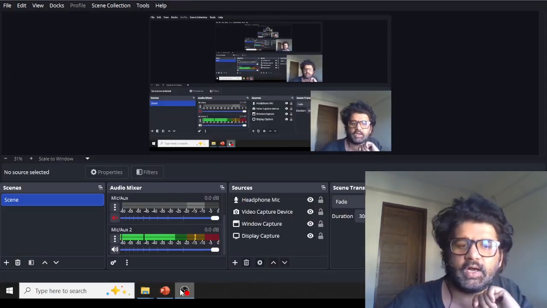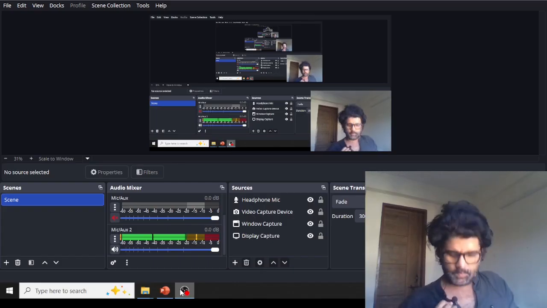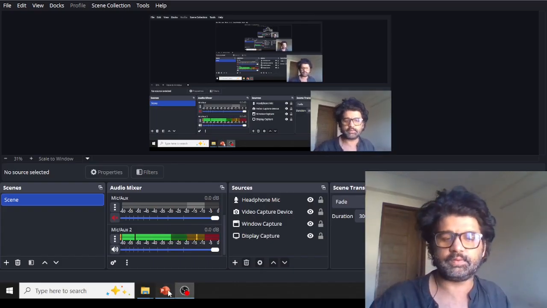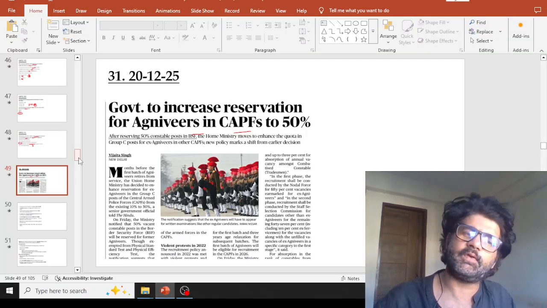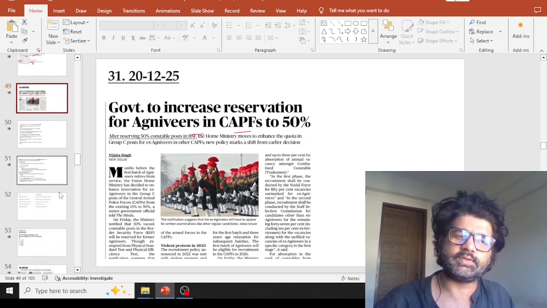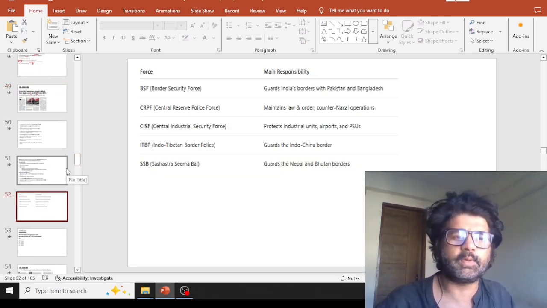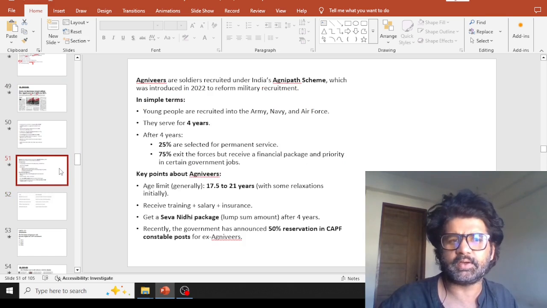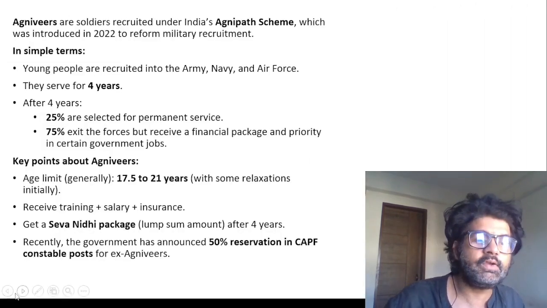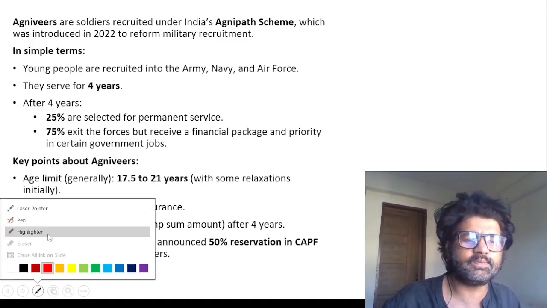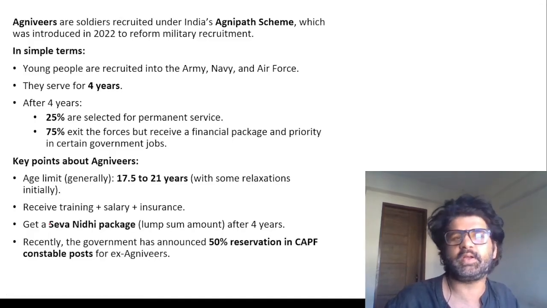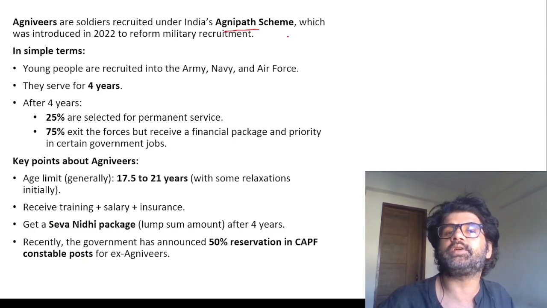Agnipath, Agnipath, Agnipath. In our time, you people were not born. There was an actor, he was a very good friend of mine, 2-3 years younger than me. Amir means Amitabh Bachchan, and then there was another younger actor, Hrithik Roshan. They all were part of a movie called Agnipath. Guys, Agniveer, who are these people? They're very young kids. They're not even people, they're kids. Soldiers recruited into India's Agnipath scheme.